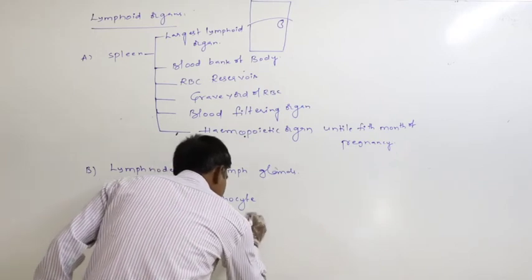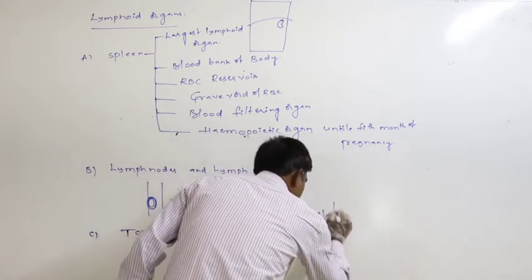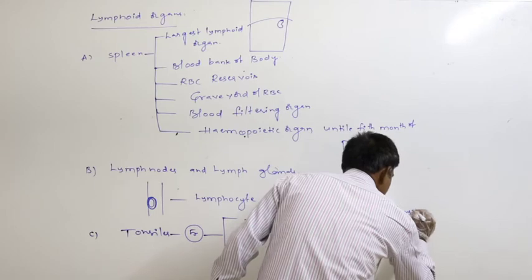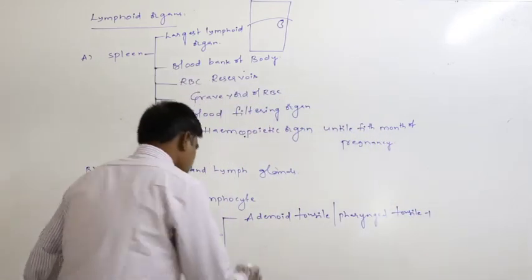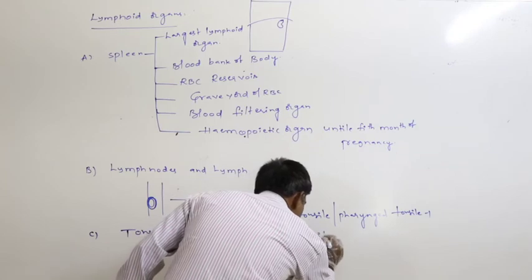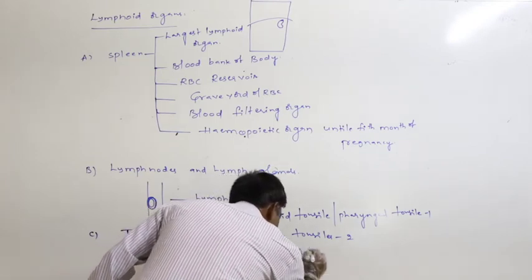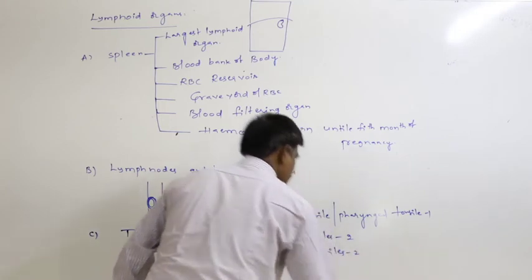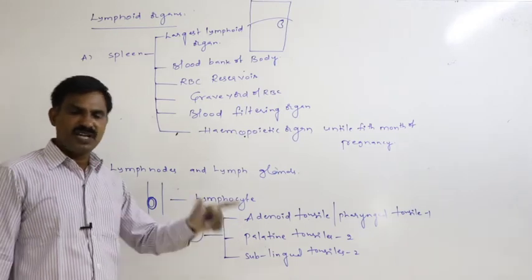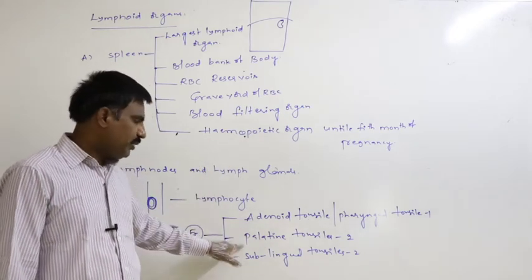What are the five tonsils? The adenoid tonsil or pharyngeal tonsil is single in number. The second one is the palatine tonsils, which are 2.